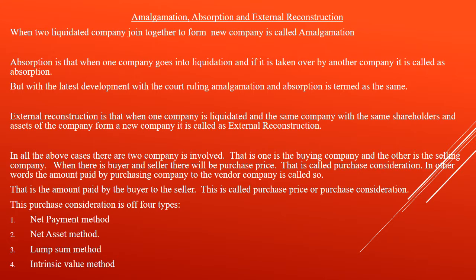Okay. Now, in all the above cases, there are two companies involved. One is a buying company, another one is a selling company. When there is a buyer and seller, there will be a purchase price. That is called purchase consideration. In other words, the amount paid by the purchasing company to the vendor company, that is, the amount paid by the buyer to the seller, is called purchase price or purchase consideration. This purchase consideration is of four types: the net payment method, net asset method, lump sum method, and intrinsic value method. Let us see one by one in the next slide.